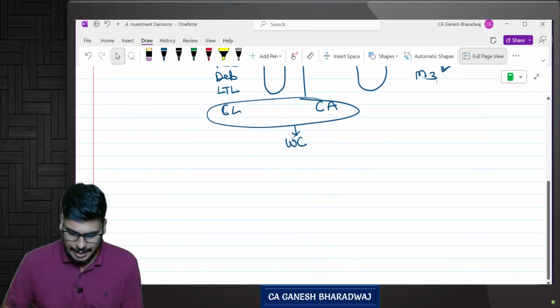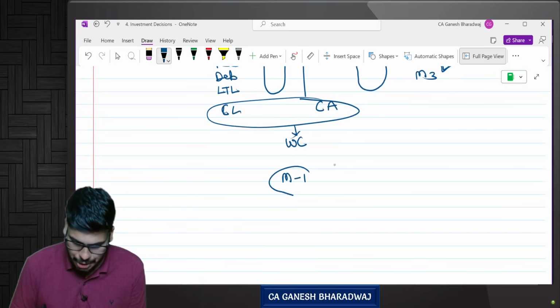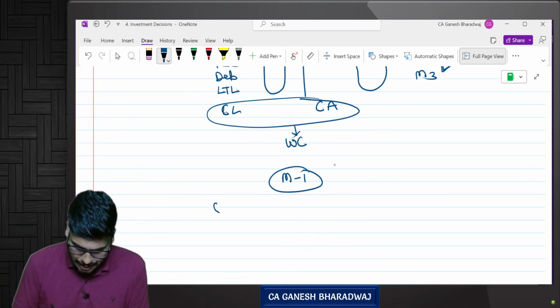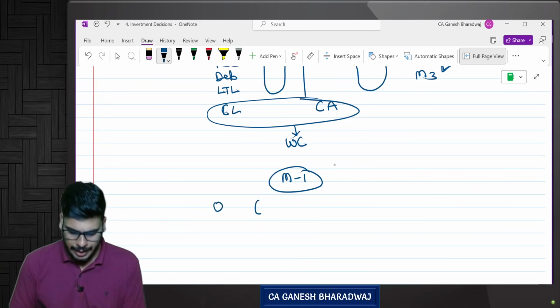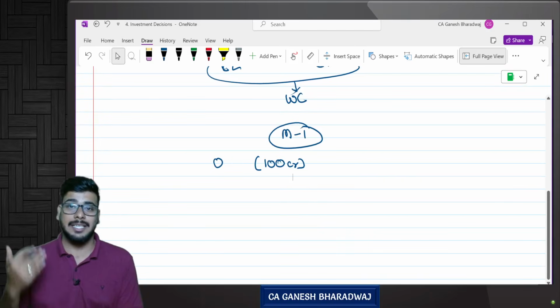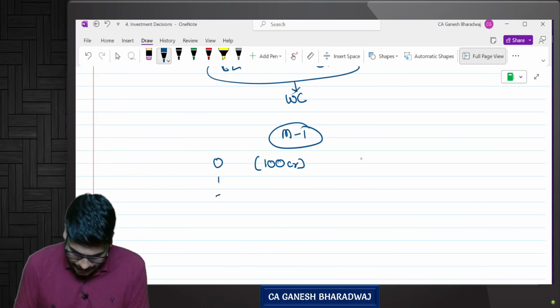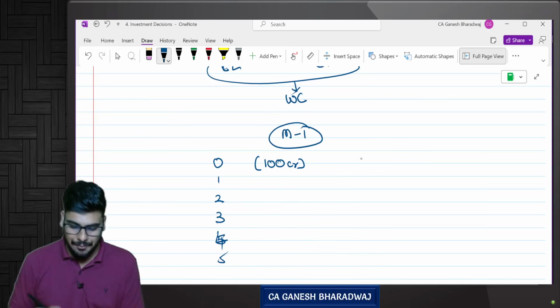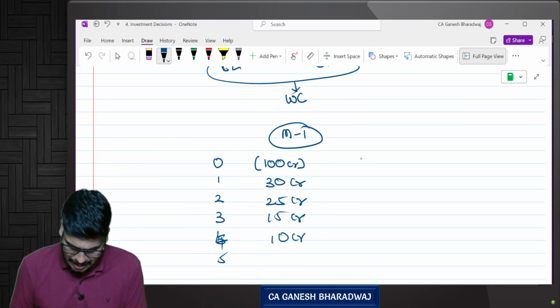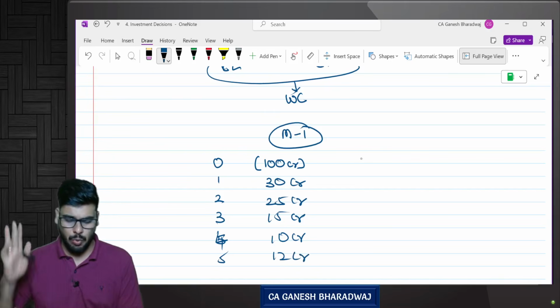Let us say if I want to purchase machine 1, initially there will be year 0, there will be a cash outflow, correct? Let us say 100 crores is the cash outflow. Then let us say this machine has a life of 5 years. So for the next 5 years, the machine can generate what? Inflows. It can generate, let us say, 30 crores in year 1, 25 crores in year 2, 15 crores in year 3, 10 crores in year 4, and let us say 12 crores in year 5, and so on. Are you clear with this?